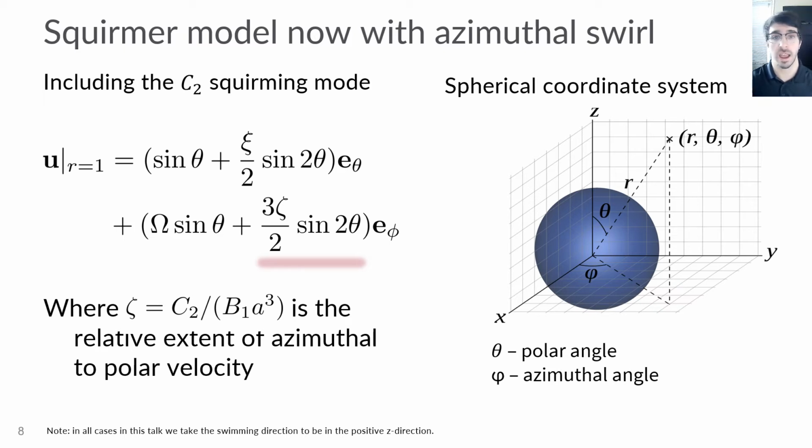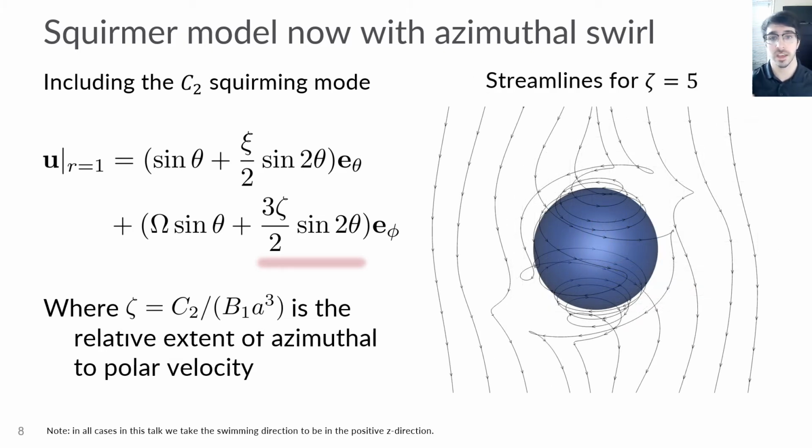To the right, I have the swimmer in the spherical coordinate system, and now if we look at a plot of the streamlines, in the case of swirl for zeta equal to 5, what we see is that we have streamlines circulating around the top and bottom half of the squirmer in opposite directions. This was the reason we chose this mode, so that we could mimic the azimuthal flow created by E. coli's rotating tail and counter-rotating body.